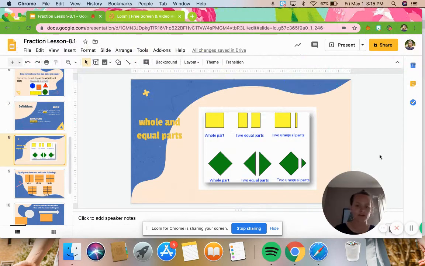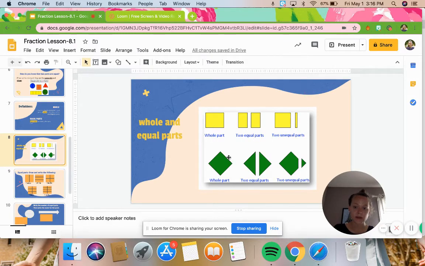Okay, so if I'm looking here, these shapes right here show me the whole part. This shows me the entire shape, the whole shape. If I'm sharing this with 2 friends, these are our 2 equal parts. And this shows you an example of not equal parts or unequal parts.